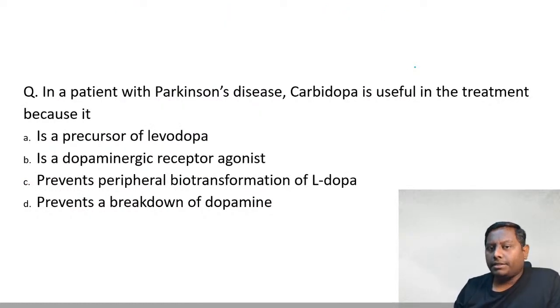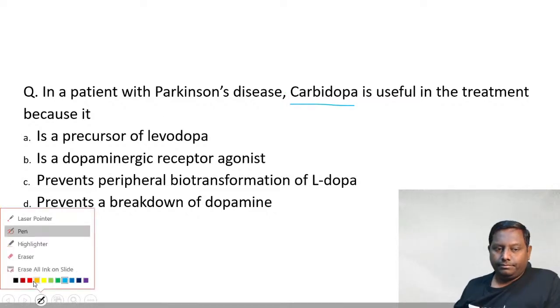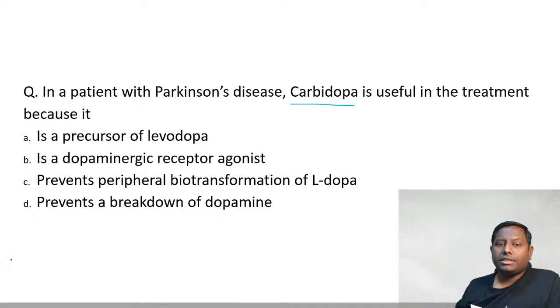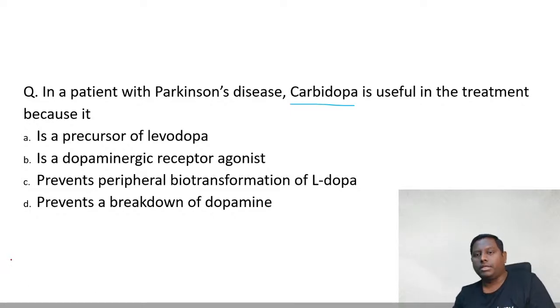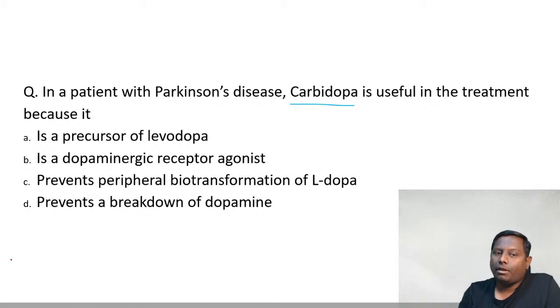In a patient with Parkinson disease, carbidopa is useful in the treatment because, why is carbidopa useful? It's a precursor of levodopa. It's a dopamine receptor agonist. Prevents peripheral biotransformation of L-dopa. It prevents the breakdown of dopamine.